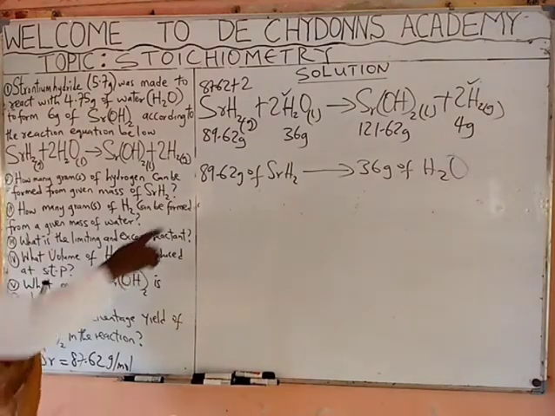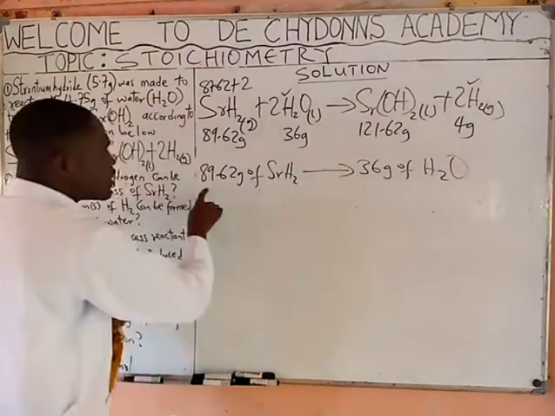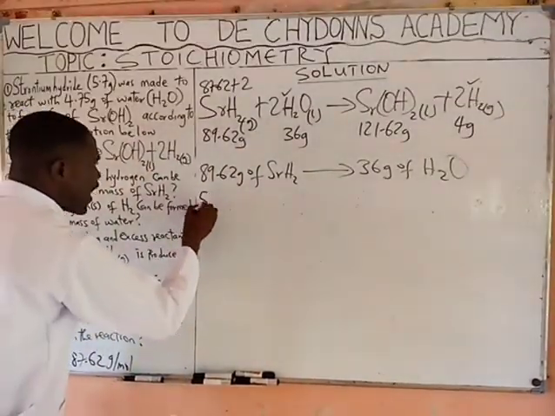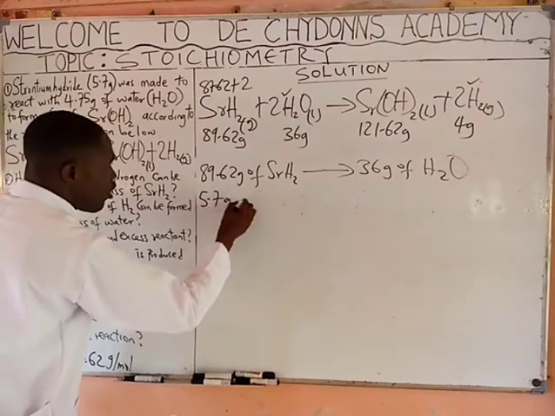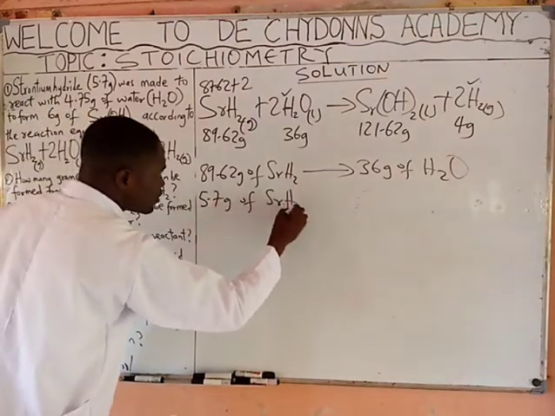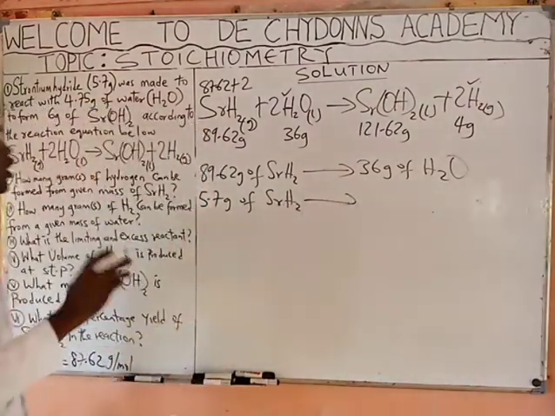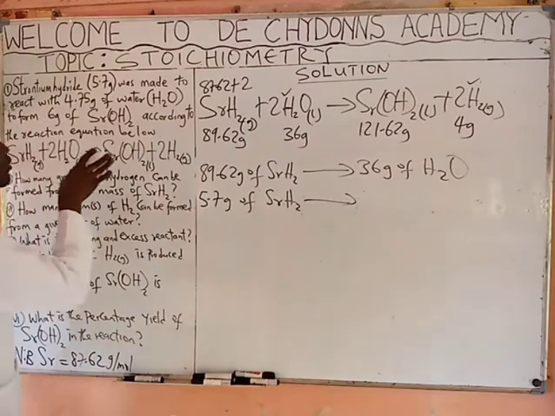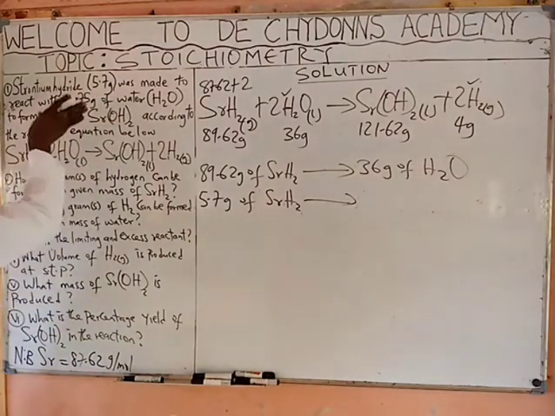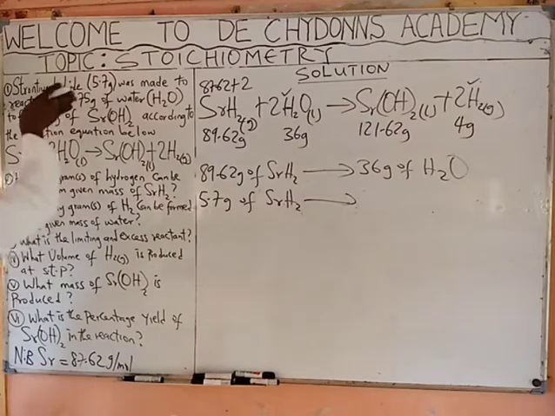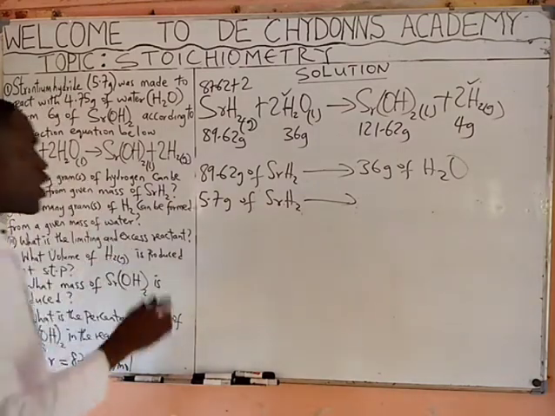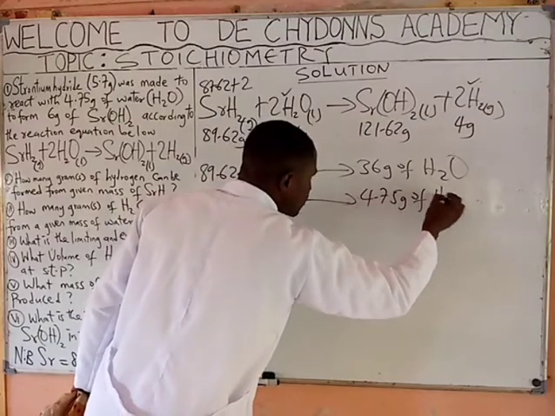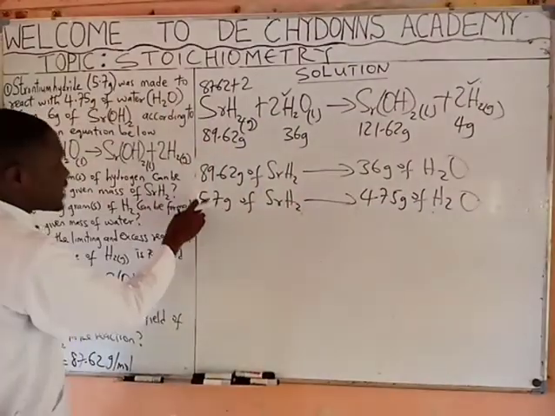The implication is that since our equation or our relationship is very correct, if we say 5.7 gram of strontium hydride is reacting, it means that for us to say that this reaction that the manufacturer did is very correct, we must get 4.75 gram of water, because he reacted this with this.